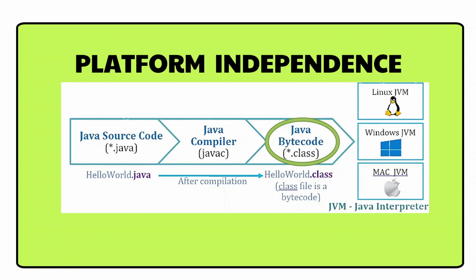And this bytecode file provides platform independence, as it can be executed on any hardware or operating system by the JVM. JVM stands for Java Virtual Machine. Overall, compiling Java source code to bytecode enables platform independence at the binary level. And at the source level, platform independence is also possible because of primitive data types in Java, which we are going to see further.